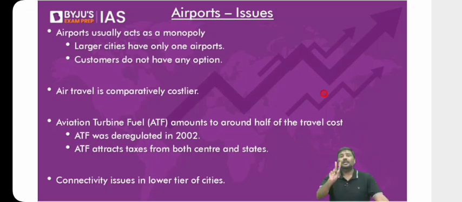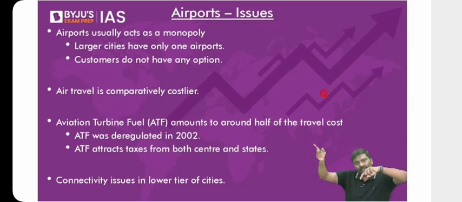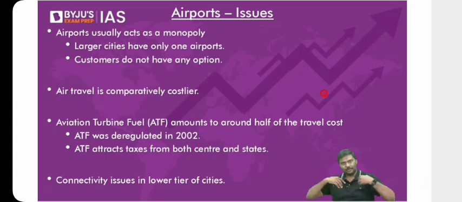Point number 1. Point number 2. Right now, we do not have GST on ATF. Central government will impose a tax. State government will also impose a tax. Now, if there is no GST, input tax credit is not available. Tell me what will happen to ticket prices. Ticket prices automatically will go up. Right? Any problem here?